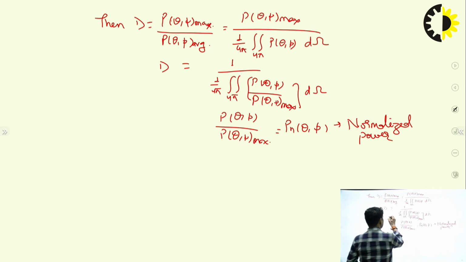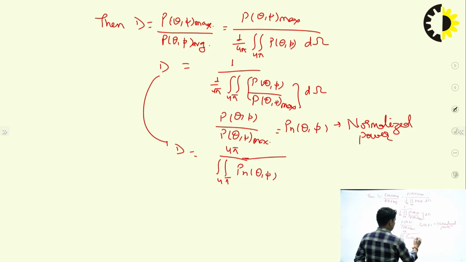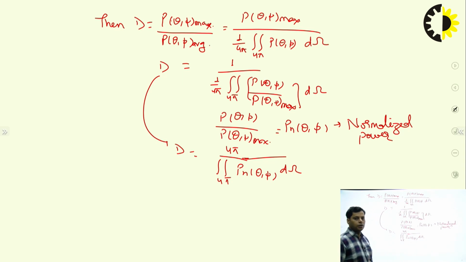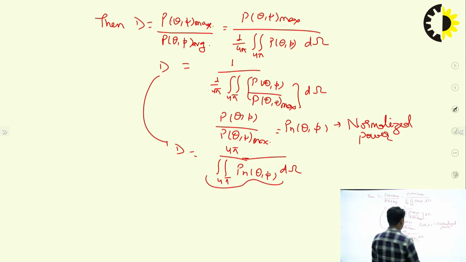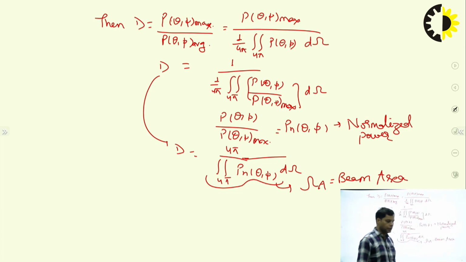So D is equal to 4 pi, we can also write it like this, 4 pi Pn theta comma phi d omega. Now the above relation reduces to this form, and this term is equal to omega A, that is the beam area of any antenna.